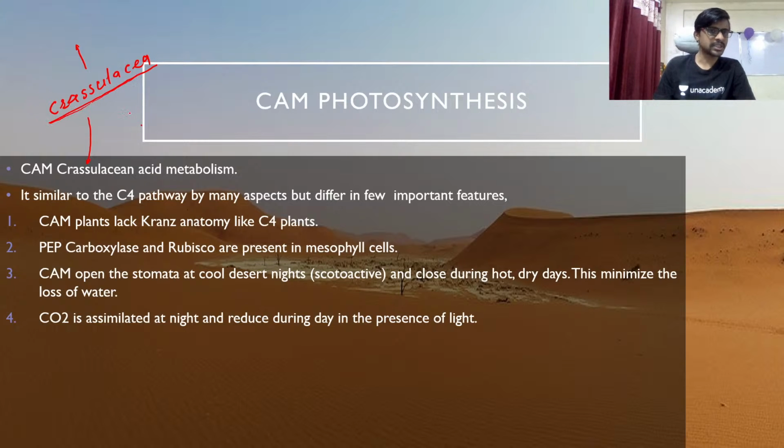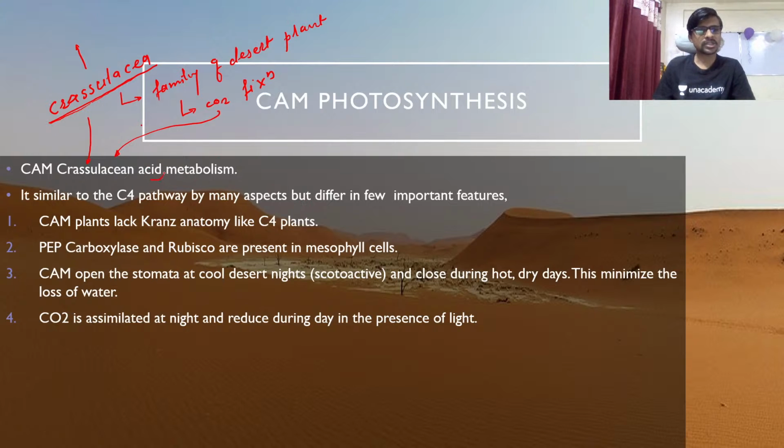It's the Crassulaceae family, which is the family of a desert plant. So this family has a different way for the carbon dioxide fixation. So this CO2 fixation way is called Crassulacean acid metabolism.